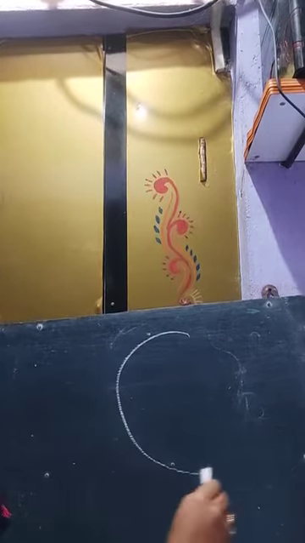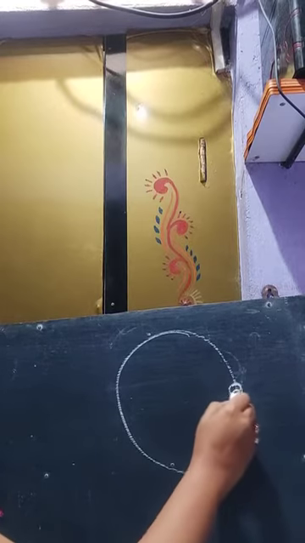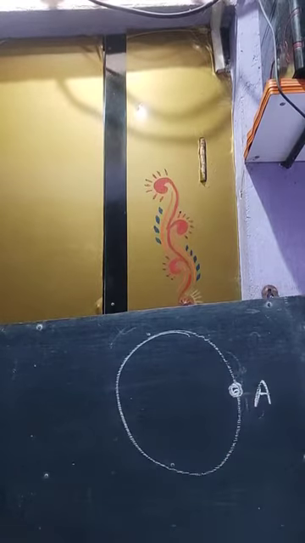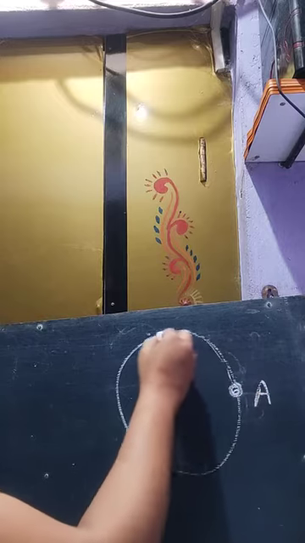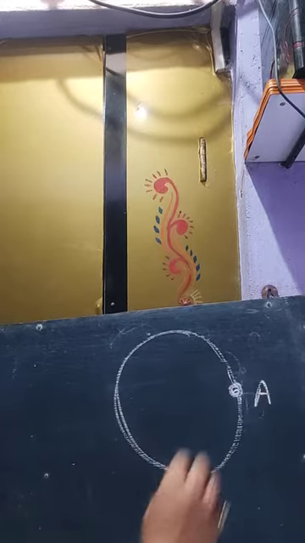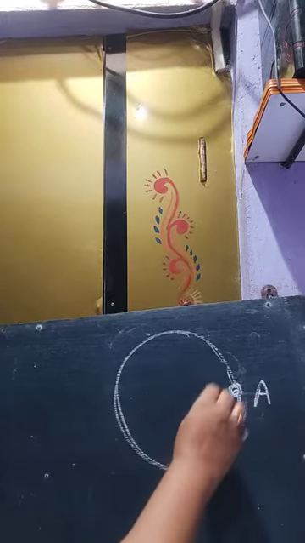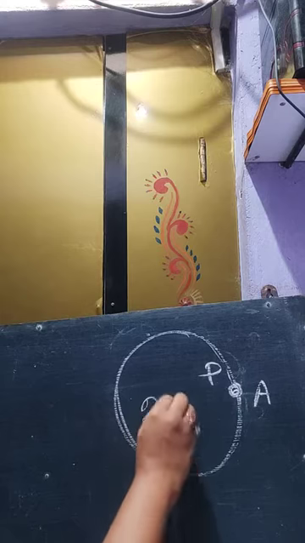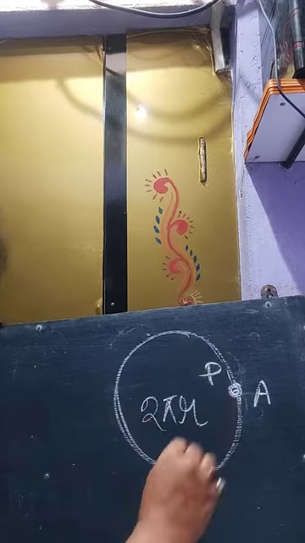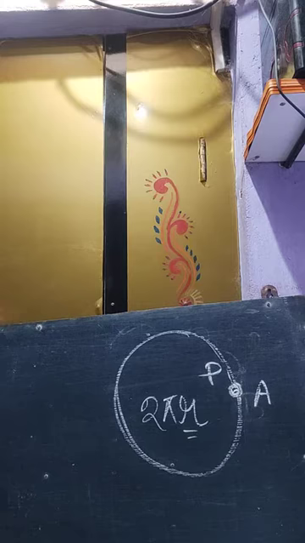Suppose a body is moving in a circular path. Suppose this is the point A. From this point A, our body starts to move and it again ends at the point A. So, what will be the distance covered by this body P? The distance covered is 2 pi r. What is r? r is basically the radius of the circle, right?